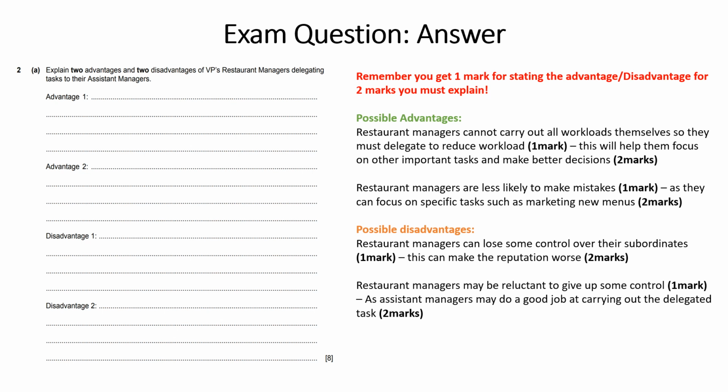So remember, in this question, if you want to get all 8 marks, then you have to achieve 2 marks per advantage and disadvantage. So you have to write 1 mark for stating the advantage or disadvantage, and then the 2nd mark if you explain the advantage and disadvantage.